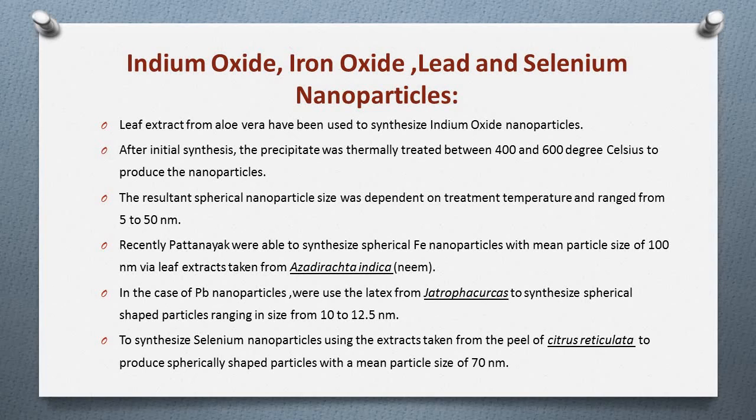In the case of Pb nanoparticles, Joglekar were able to use the latex from Jatropha curcas to synthesize spherical shaped particles ranging in size from 10 to 12.5 nanometer. Recently, Sasidharan were able to synthesize selenium nanoparticles using the extracts taken from the peel of Citrus reticulata to produce spherically shaped particles with a mean particle size of 70 nanometer.